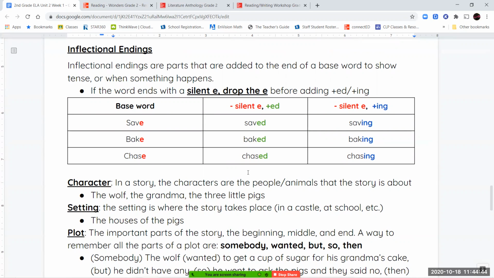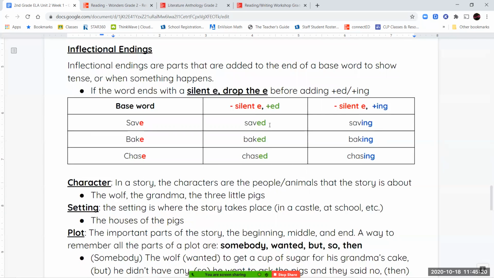Inflectional endings are added to the end of a base word to show the tense, or show when something happens. So if your base word has a silent E at the end, like a lot of your long vowel words that we have for spelling today, you have to drop that silent E before you add your ED or your ING. Now, ED tells us something that happened in the past, and ING is telling us something that's happening right now in the present. So save, I'm going to drop that E and add the ED.